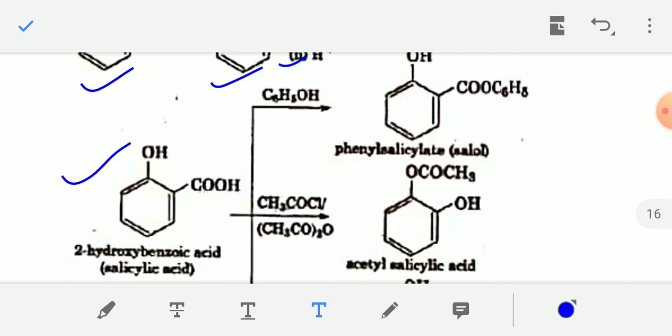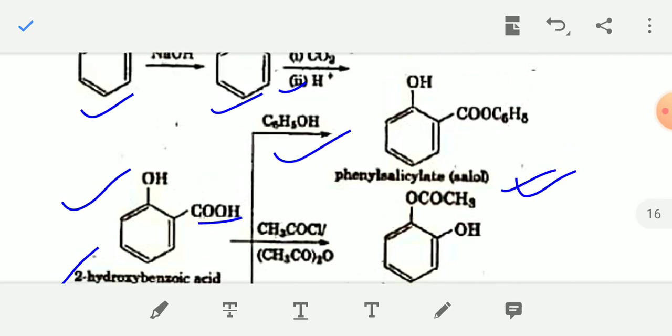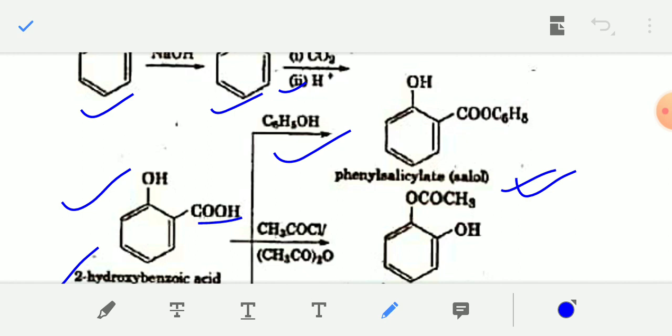You can see when this salicylic acid, initially formed by Kolbe's reaction, is treated with phenol, then this phenol will react with the acid group of salicylic acid and form phenyl salicylate, also known as salol. The name is salol, SALOL. So when salicylic acid reacts with phenol, the product will be phenyl salicylate. The OH group of phenol, C6H5OH, this is the phenol.